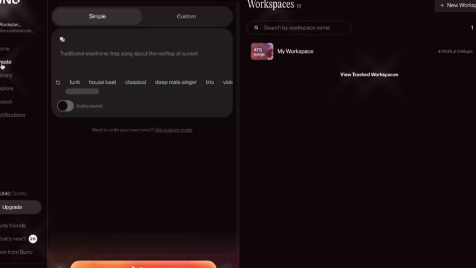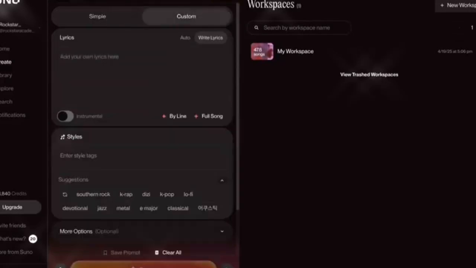Now, for that subscription, for $10 per month or $8 per month if you're paying per year, you will get access to those rights. But test it out free before you make a commitment. When you click the link in the description, just select Create on Suno and choose Custom.